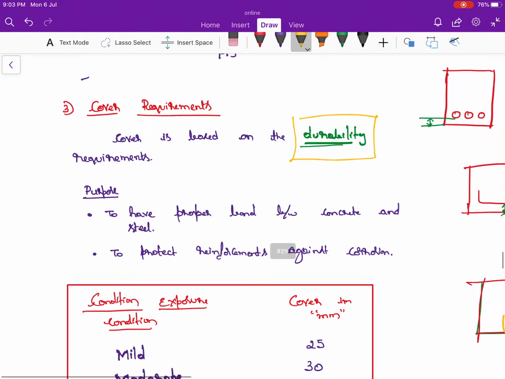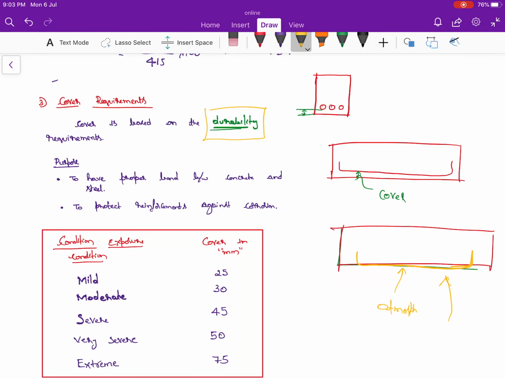Next purpose, to have the proper bond between the concrete and the steel. See here, if you are providing the reinforcement at this point, there will be proper bonding everywhere between the steel and the concrete. But in case of this, what happens? Only one portion is going to bond with the concrete, and the bottom portion is not subjected to the bond. That is the reason we are going to give the cover, to give the proper bond between the concrete as well as steel, and to protect the reinforcement against corrosion.